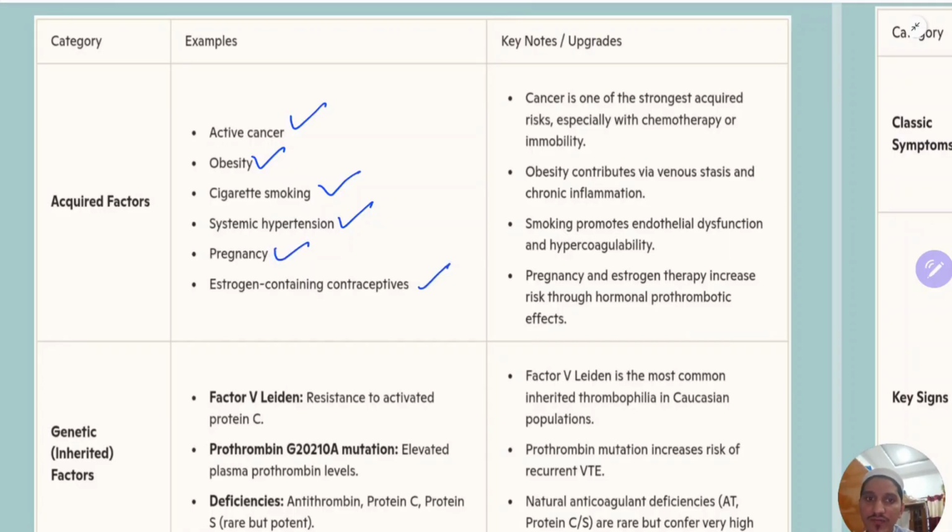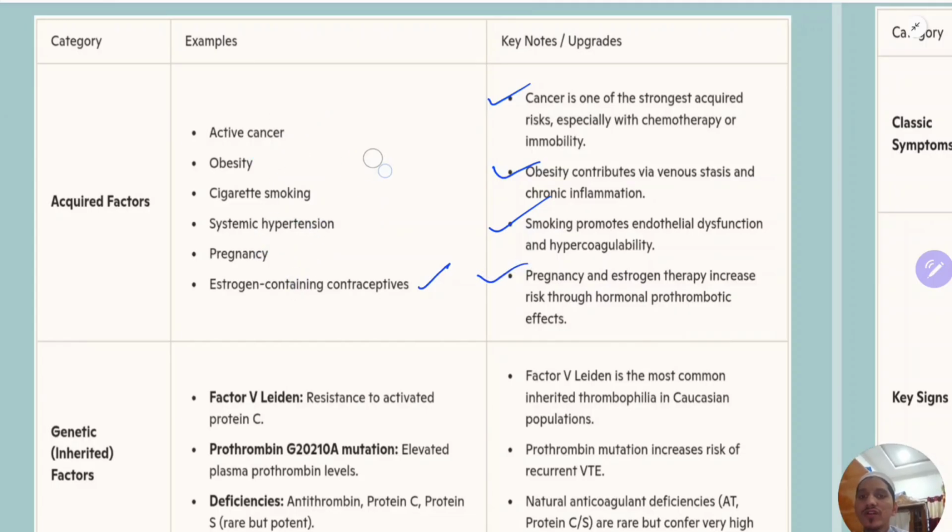Remember, cancer is one of the strongest acquired risks, especially with chemotherapy or immobility. Obesity contributes via venous stasis and chronic inflammation. Smoking promotes endothelial dysfunction and hypercoagulability. Pregnancy and estrogen therapy increase risk through hormonal prothrombotic effects.